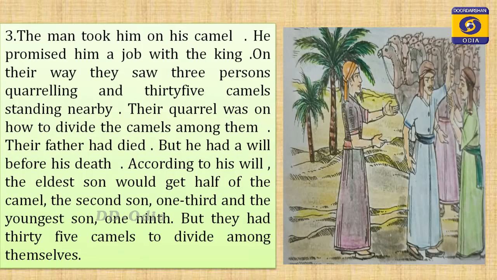Their father had died, but he had a will before his death. What was the will? According to his will, the eldest son would get half of the camels, the second son 1/3 and the youngest son 1/9.